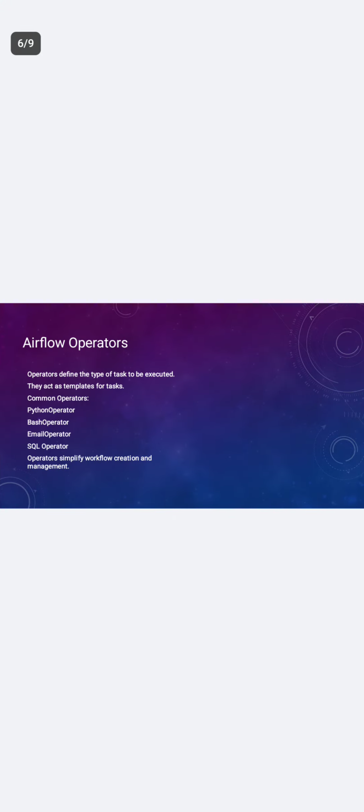So, example, in a corporate warehouse pipeline, task 1 might be extract yesterday's sales figures from a database. Task 2 might be run a Python script to filter out the bad transactions. Task 3 might be load the clean dataset into AWS S3. If task 1 fails, Airflow is smart enough to stop the pipeline and alert you before task 2 runs and creates errors.